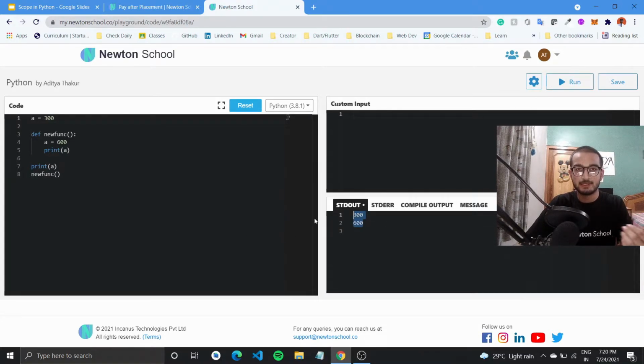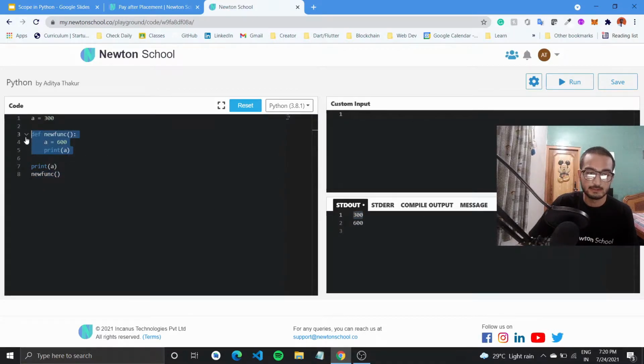If I run this program right now, you'll get two outputs: one would be 300 and one would be 600. Why is this happening? The a variable defined here is of global scope, so it is globally available to all functions. Since it is defined outside this function, when we print this a outside, it prints out 300 to the console. After that we call this new function.